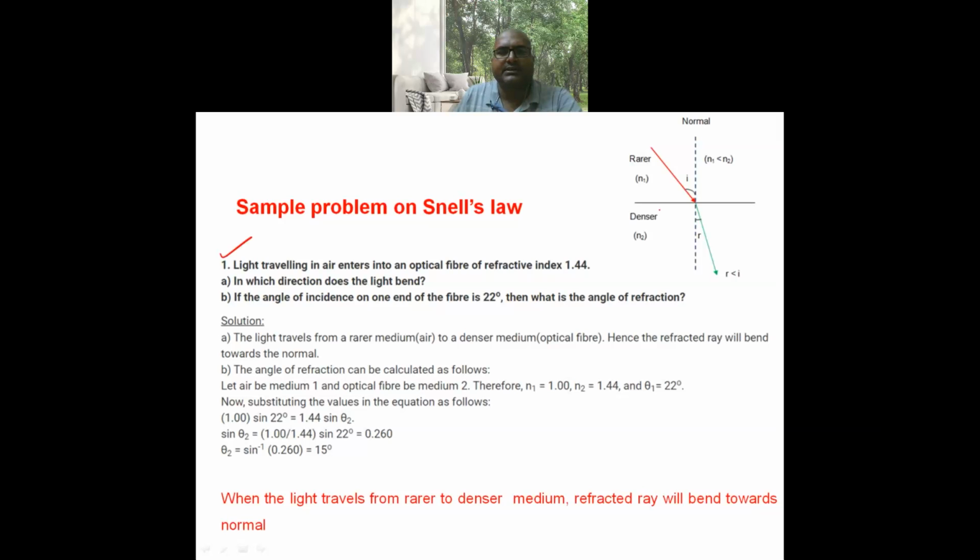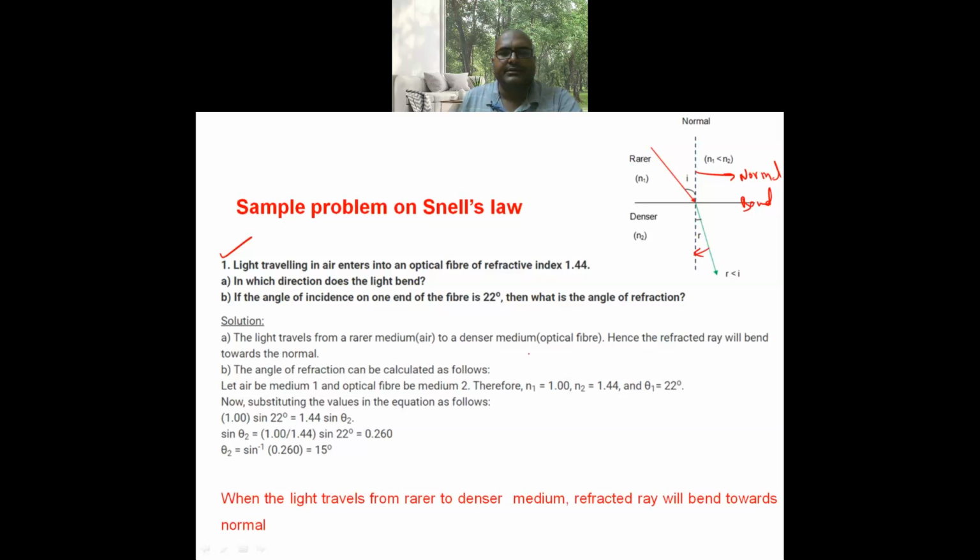When a light is entering from rarer to denser, based on Snell's law, it bends towards the normal. Here it is the position of boundary and it is the position of normal to the boundary. When a light is entering from rarer medium to the denser medium, it bends towards the normal.